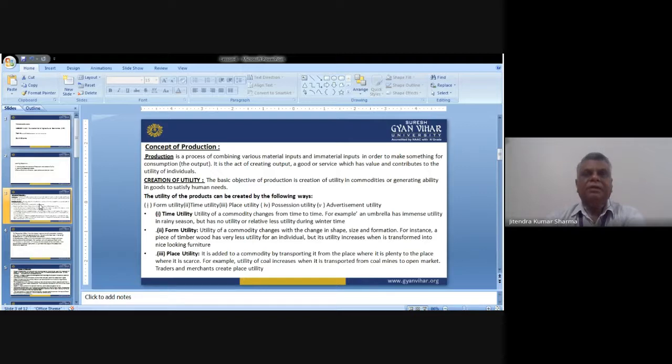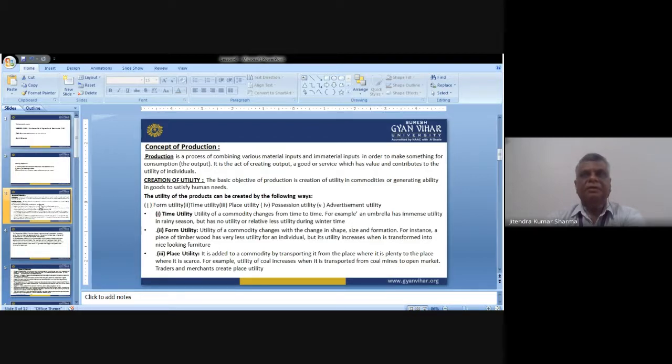Now let us see in what way we create the utility of the product, or of the final output, or the service which we are providing. So utility is based on several factors. The basic objective of production is the creation of utility in commodities, or generating the ability in goods to satisfy human needs. This is the creation process of production. The utility of products can be created in the following ways. There are five procedures.